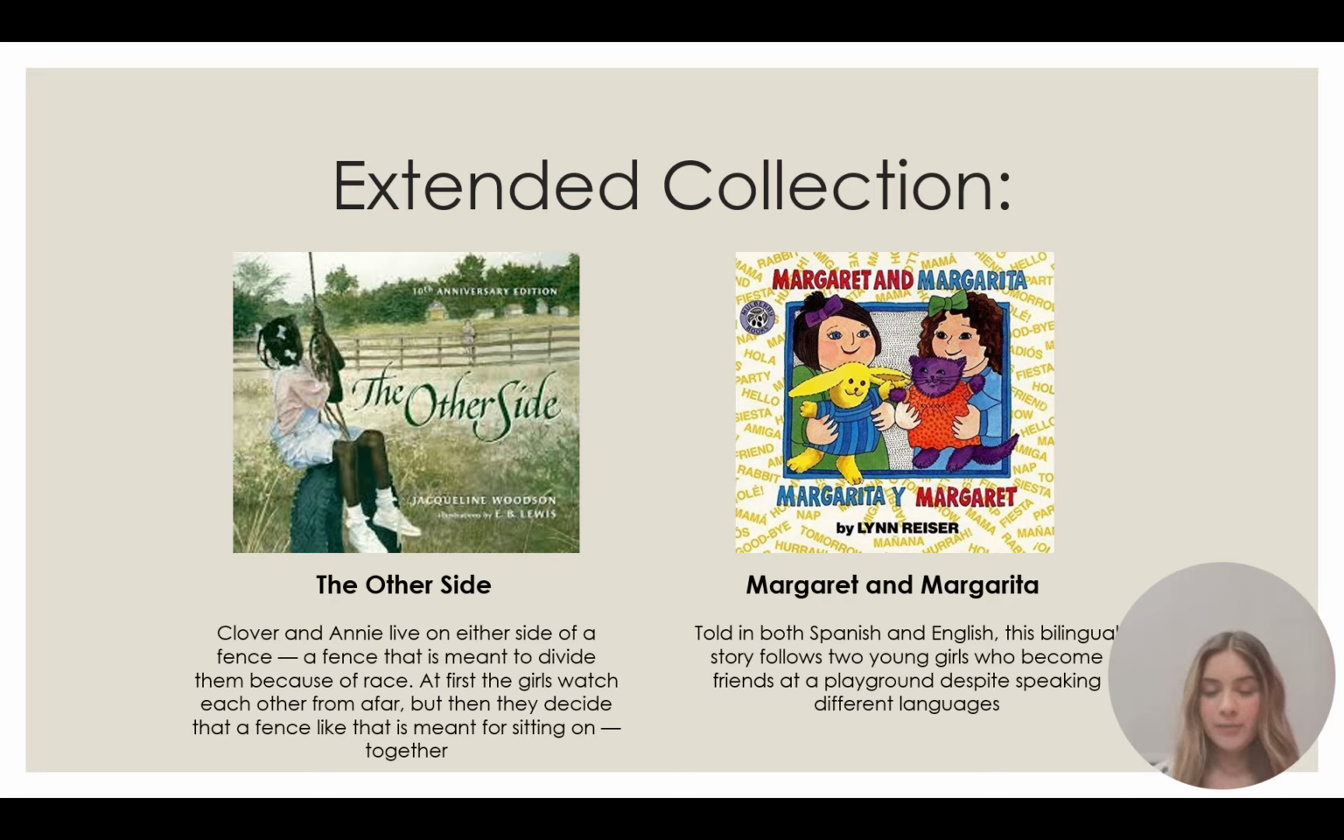Margaret and Margarita is a story told in Spanish and English. This bilingual story follows two young girls who become friends at a playground despite speaking different languages. And I think both of these books are very good reads, especially pertaining to this theme, because they show how, despite different racial differences and cultural backgrounds, it is still possible to be friends and build relationships with people who are unlike yourself.